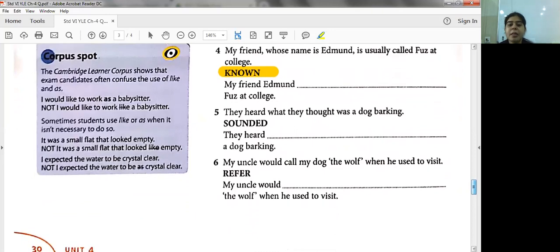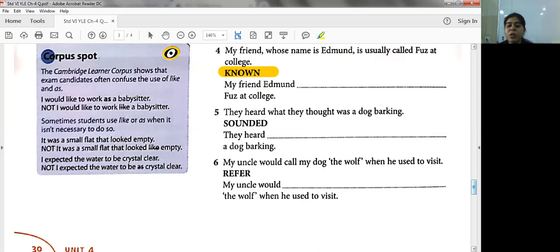Next, they heard what they thought was a barking dog. So second part of the sentence, students, they heard dash a dog barking. Think, students, what is the answer for it? They heard what sounded like, okay? What sounded like a dog barking.